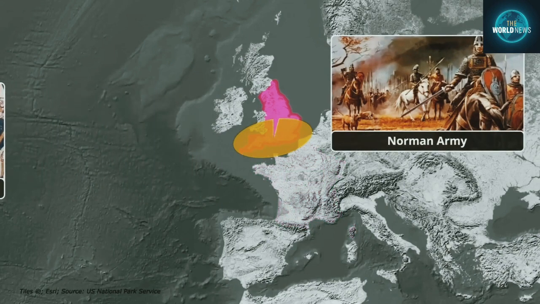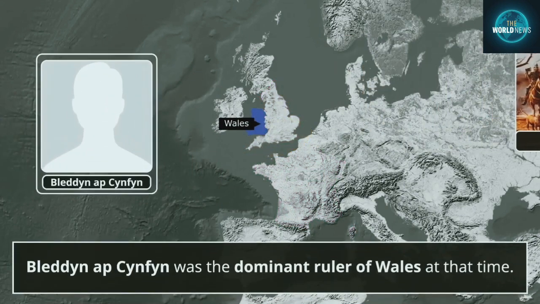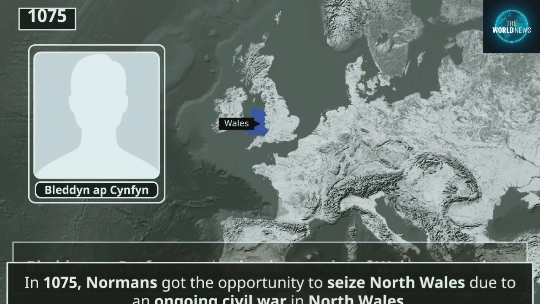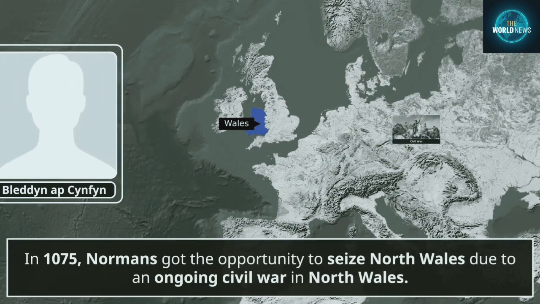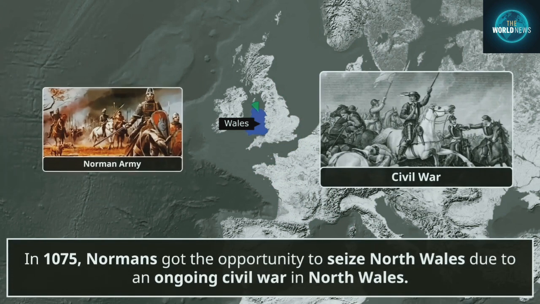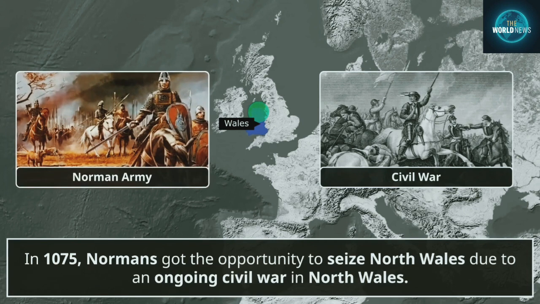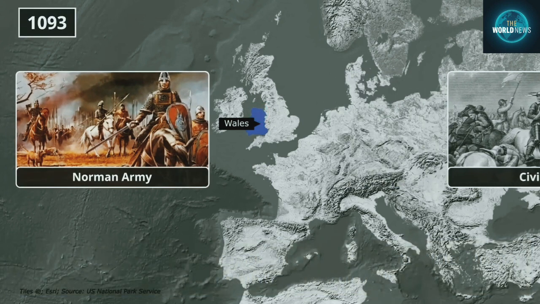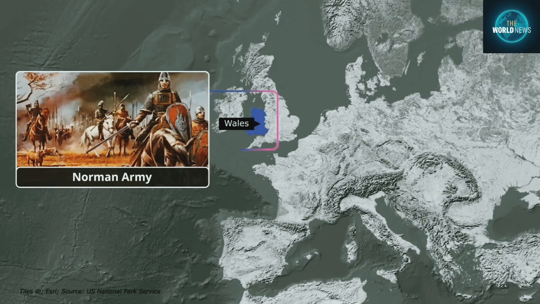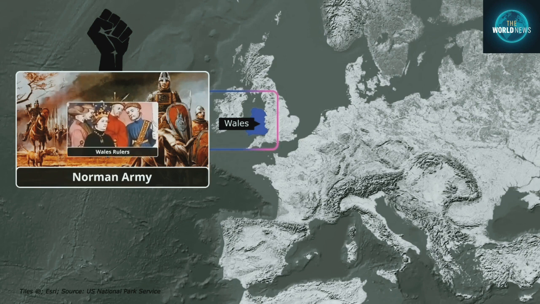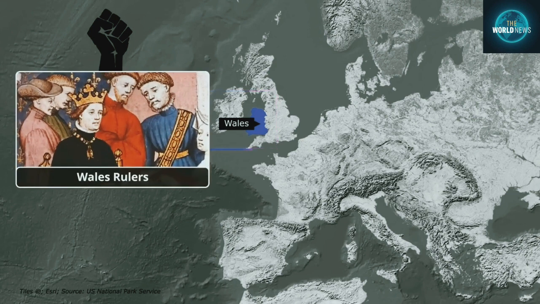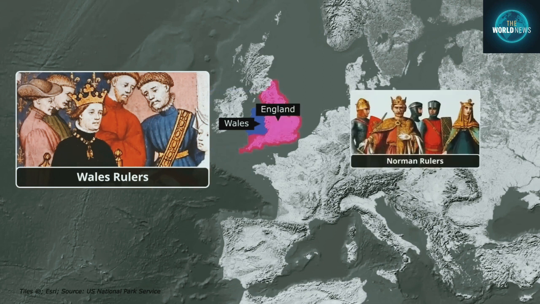During this time, the dominant ruler of Wales was Bleddyn ap Siffin. After his death in 1075, a civil war broke out in Wales. This gave the Normans the opportunity to seize North Wales. By 1093, the Normans had almost conquered Wales. But in 1094, there was a revolt against Norman rule, which was successful, and gradually the rulers of Wales recovered a lot of territories. Anyway, this tussle continued for a long time between the Norman rulers of Wales and England.